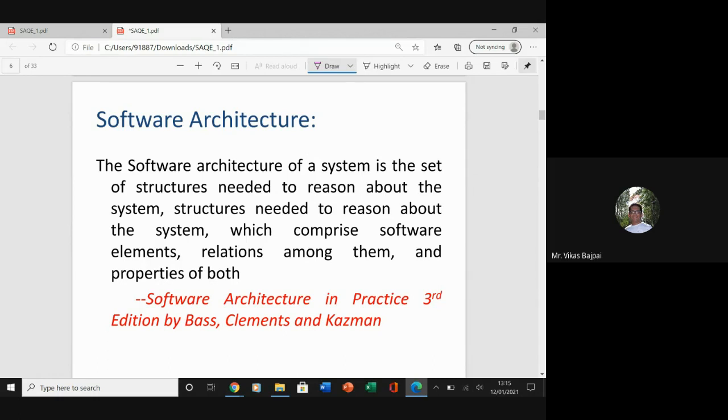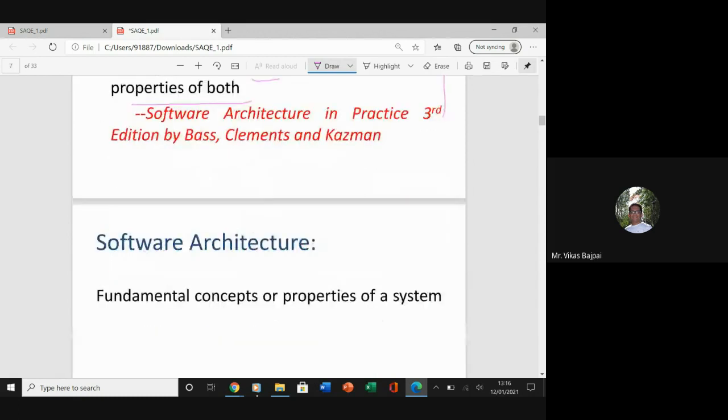What they say is that now the software architecture of a system is the set of structures needed to reason about the system, which comprises the software elements, the relations among them, and properties of both. So we brought a minor change and we added some extra features to our software architecture.